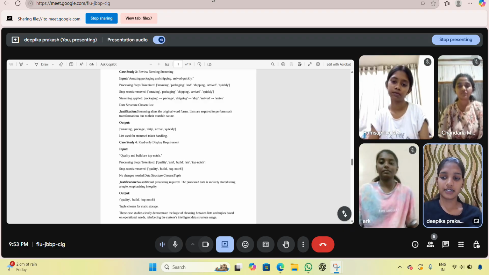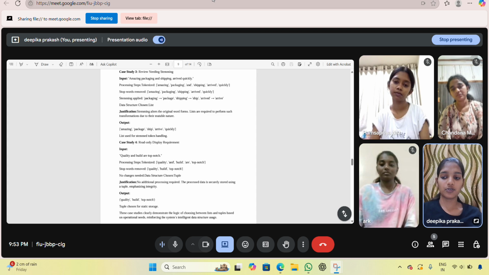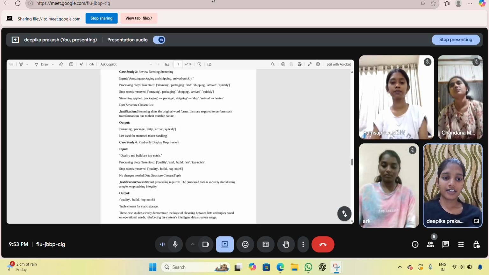The system intelligently switches between list and tuple: lists when updates and transformations are needed, and tuples when data is ready for secure storage. This improves efficiency, correctness, and Python design. Thank you. And next will be continued by Hamsapriya.